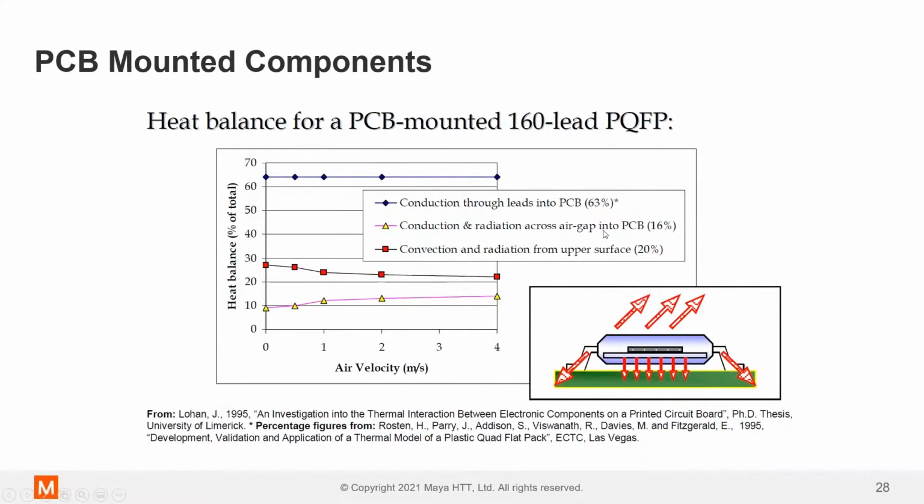So if we look at what the heat transfer modes are, you can see conduction through the leads into the PCB, although that's a very small contact patch, represents 63% of the heat transfer, the conduction. Then you have 16% across that little gap at the bottom, and then maybe 20% of the heat is lost out of the top. Okay, that's very typical for a surface mount device. Okay, so anything we can do to increase the conduction is always a good thing.